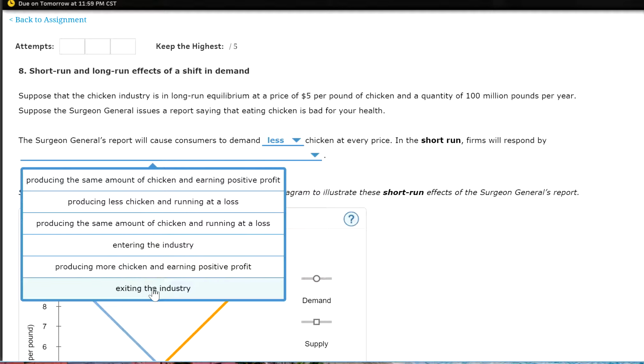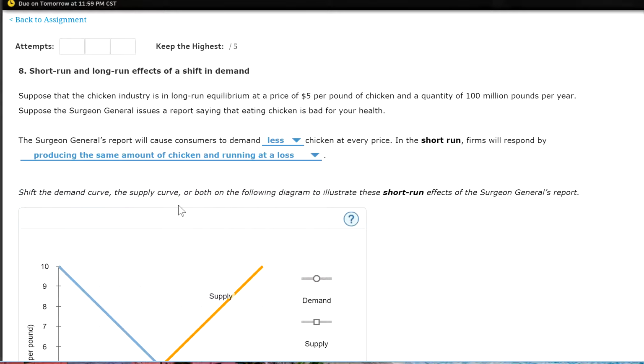So in the long run, they'll exit the industry. But in the short run, they're going to stay in the same place. And then we're going to say they're going to produce the same amount of chicken and run a loss. Okay.